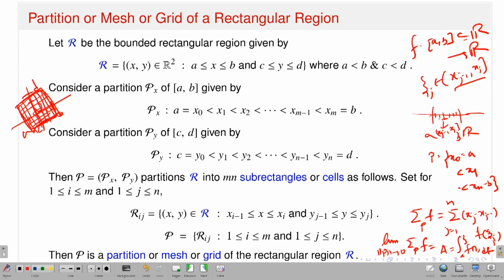The small square, earlier you just had the interval xj minus 1 to xj. Now you have a partition on the x axis in the interval AB, and you have a partition on the y axis in the interval CD. So what will be the small square? If I denote it as xj minus 1 to xj, cross yj minus 1 to yj, that is the small box like this. I will show you, I have a picture here.